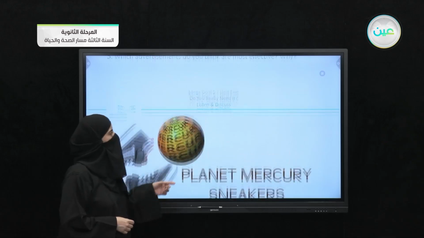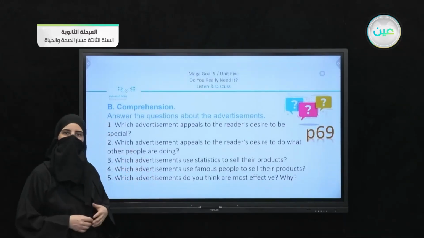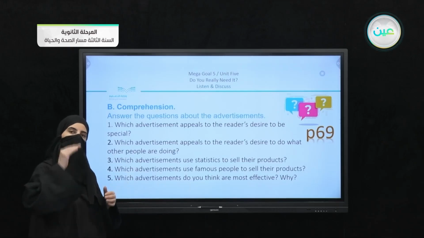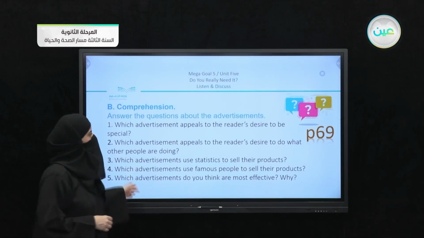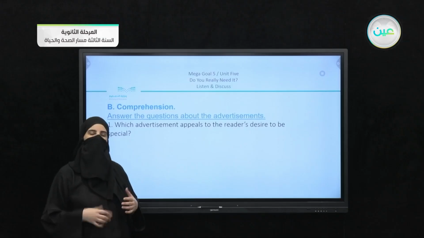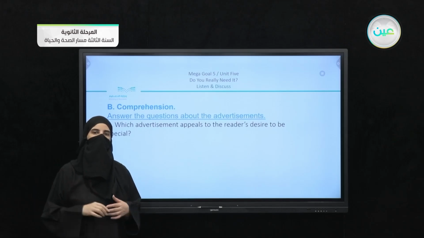Now in the book we have the discussion questions here on page number 69. They are comprehension questions, and we are going to go through them one by one. So we have the first question here: which advertisement appeals to the reader's desire to be special? Just think about the five advertisements that I just mentioned: the car, the shampoo, the detergent, the water, and also the sneakers.